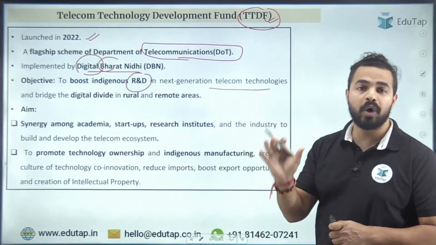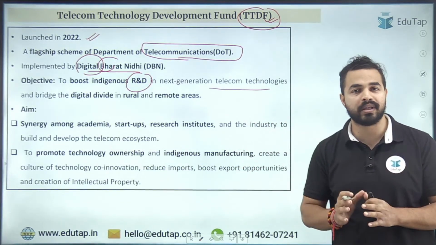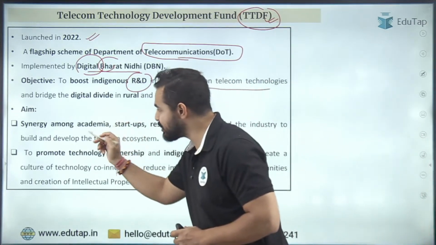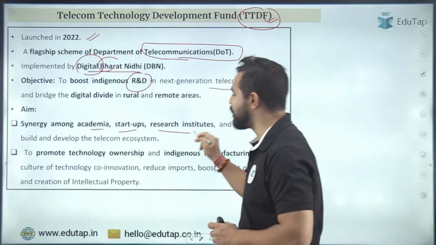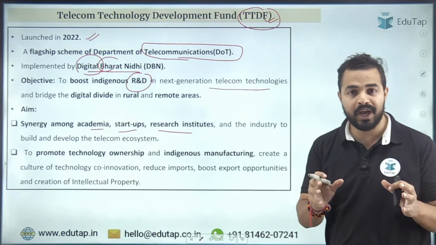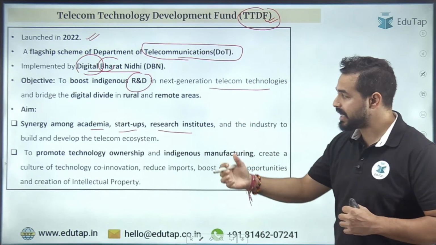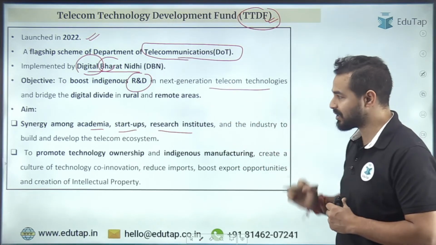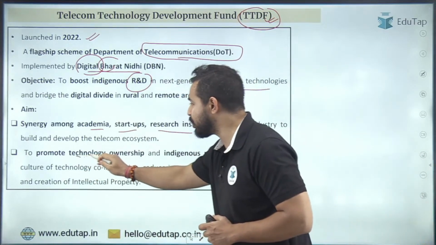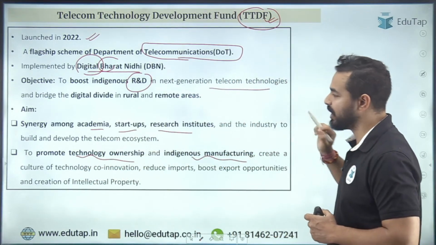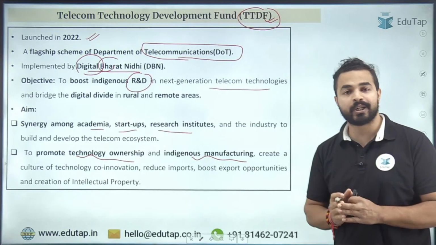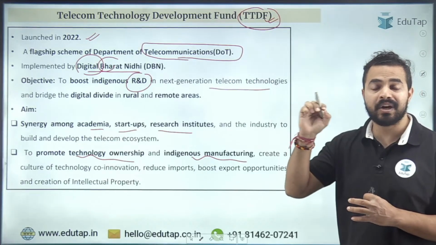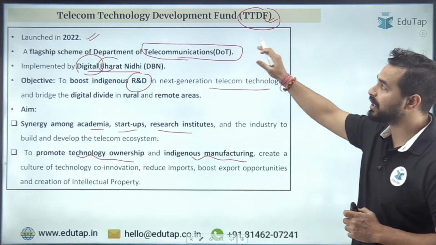और यहाँ पर we just want that all the stakeholders are working together to ensure the targets of the scheme. That is, there should be synergy among academia, startups and research institutes. जो हमारा academia है, educational institutions हैं, research institutes हैं, startups हैं, they must work collectively in order to achieve these targets. Then we want to promote technology ownership and indigenous manufacturing. एक culture होना चाहिए technology का हमारी country के अंदर, and these are some of the major objectives of Telecom Technology Development Fund.